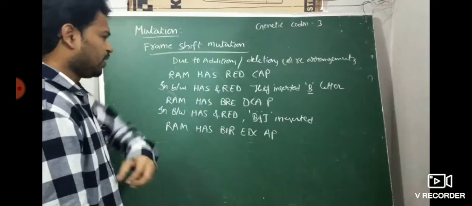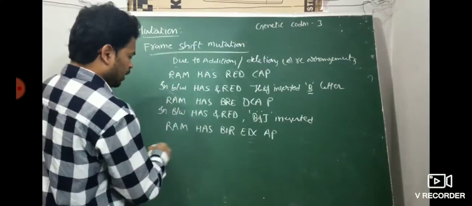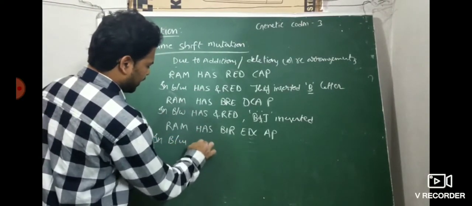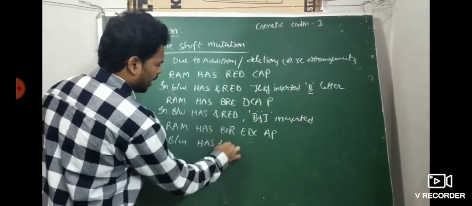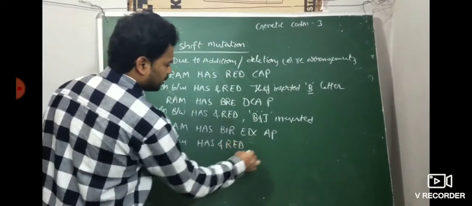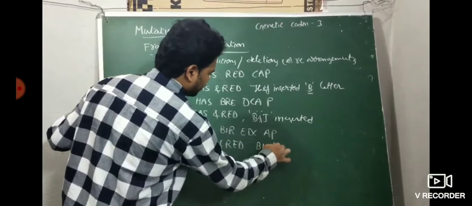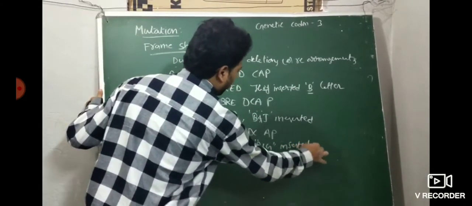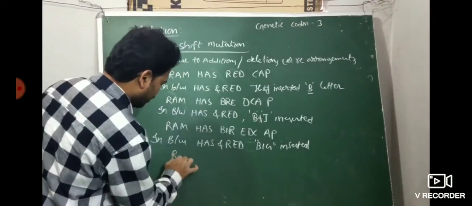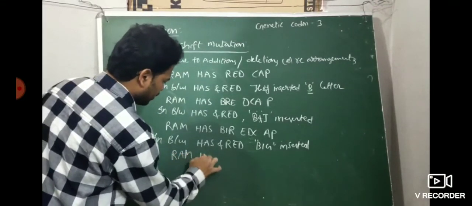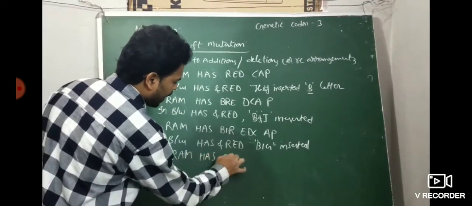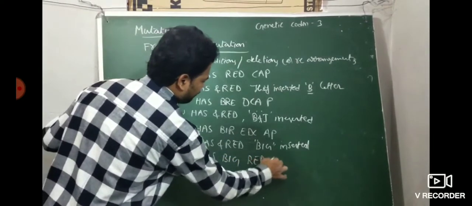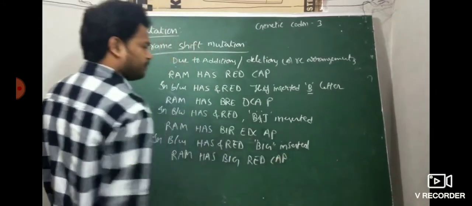Now see, if 3 letters, BIG, are inserted in between 'has' and 'red', then what happens? Ram has BIG red cap. This is the reading frame.